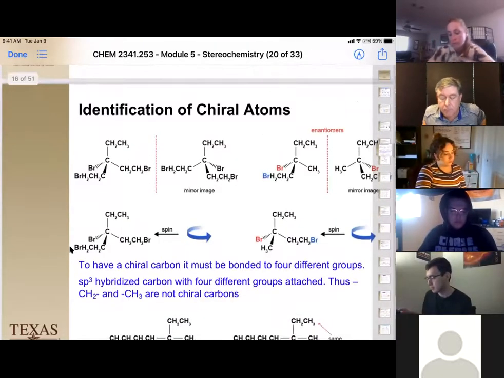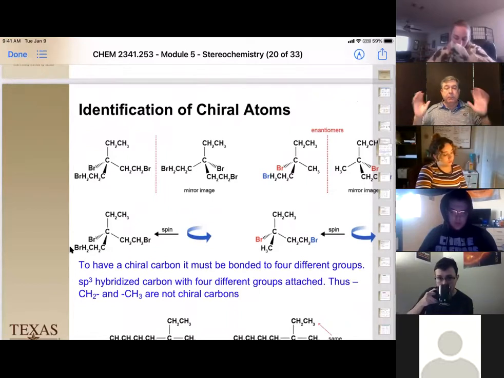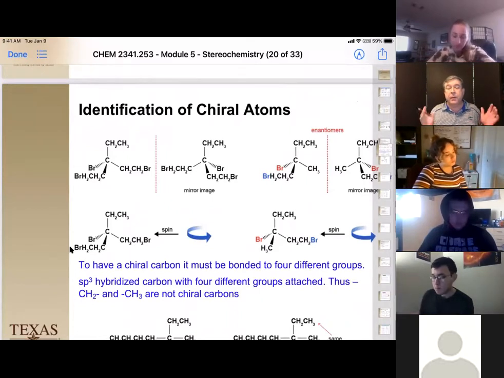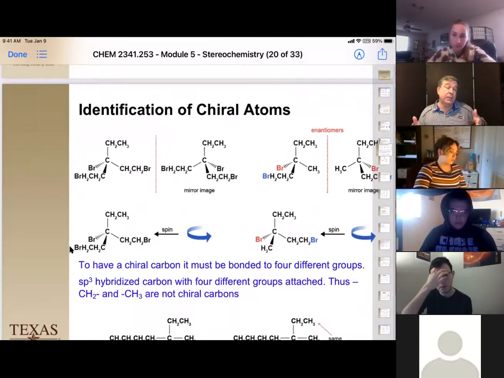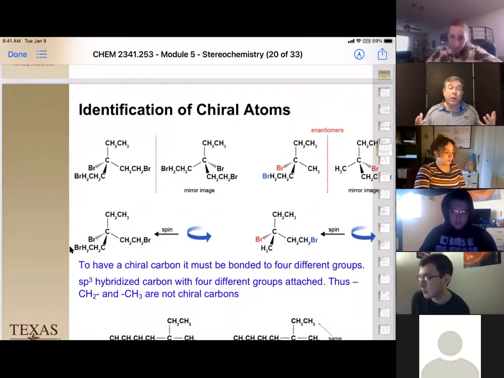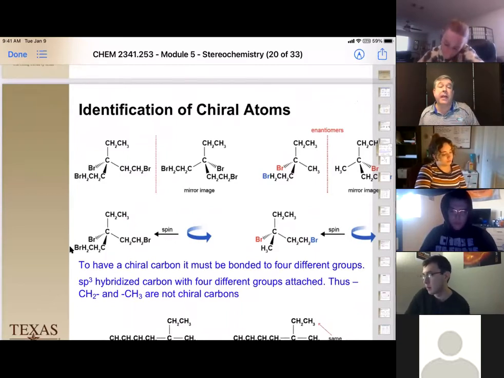Okay, so let's start picking out our chiral carbons. Being able to recognize your chiral carbon is going to be one of the first things you do on the activity next week. So the first thing we do is look for 4 different things attached, okay?